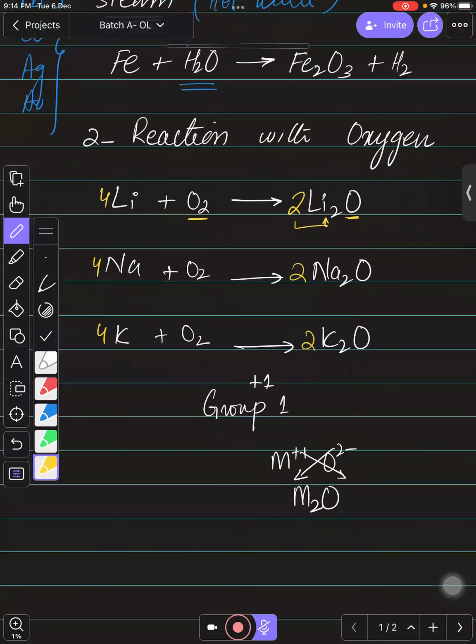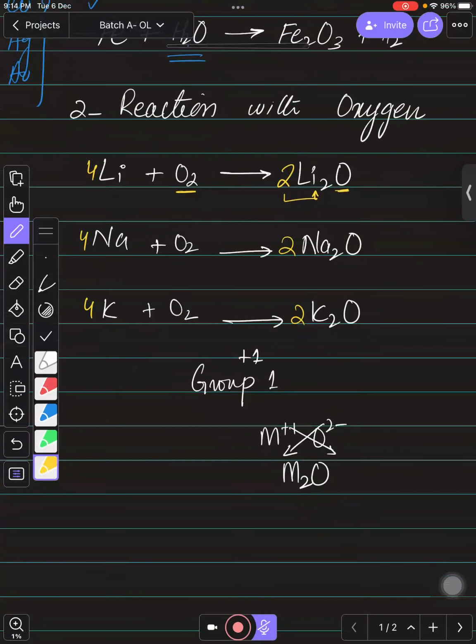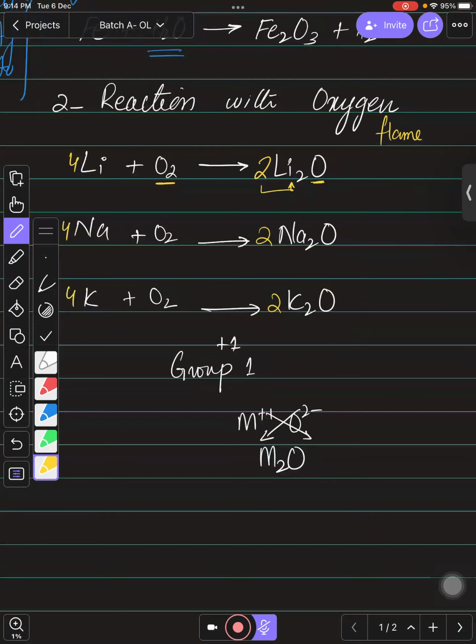Yeah. So these are the balance equations for the burning of lithium, sodium, and potassium. And you need to remember the color their ions form on flame, right? If you talk about the flame test, this is the new addition in our syllabus that we need to remember. Flame test is for metal ions.